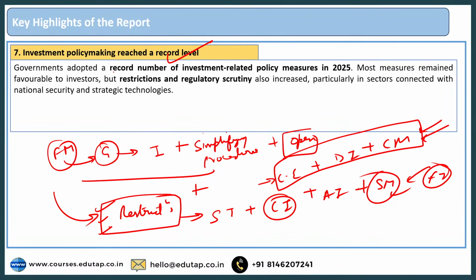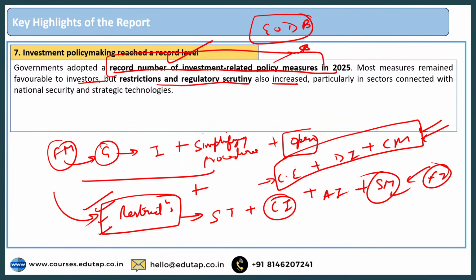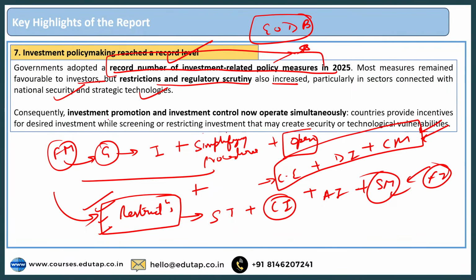The report says that the governments adopted a record number of investment-related policy measures in 2025. A very important point, right? So you can see that with respect to the ease of doing business globally, we are witnessing improvement, and most measures remained favorable to investors, but restrictions and regulatory scrutiny also increased, which is the second point I told you, particularly in sectors connected with national security and strategic technologies. And consequently, investment promotion and investment control now operate simultaneously, which means a country provides incentives for desired investment while screening or restricting investment that may create security or technological vulnerabilities, right? So over here we are seeing some sort of balance.